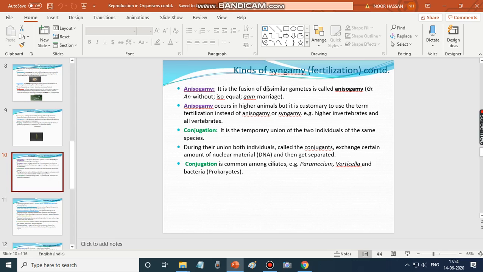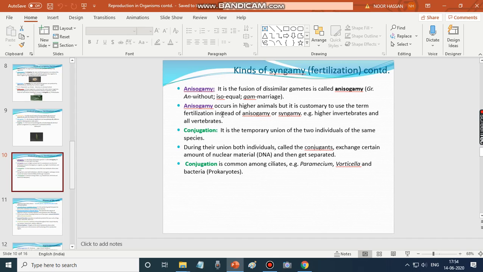We shall pass on to what other different kinds of syngamy are present. So this is called anisogamy. It's a fusion of dissimilar gametes. Gametes are different from each other, which is called anisogamy. It also occurs in higher organisms, but it is customary to use the term fertilization instead of anisogamy or syngamy.